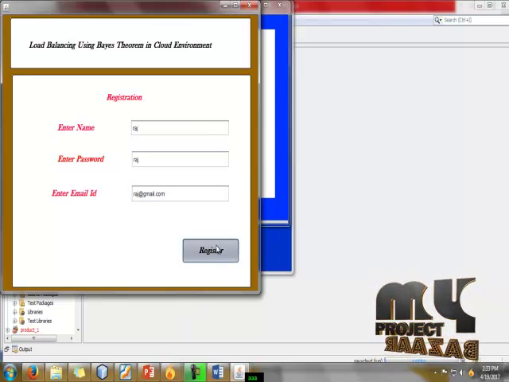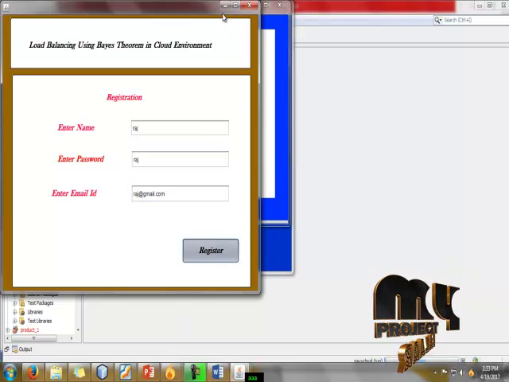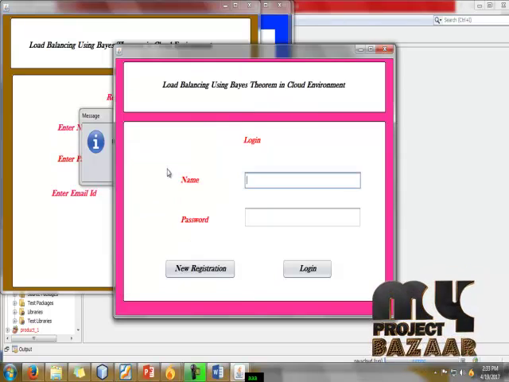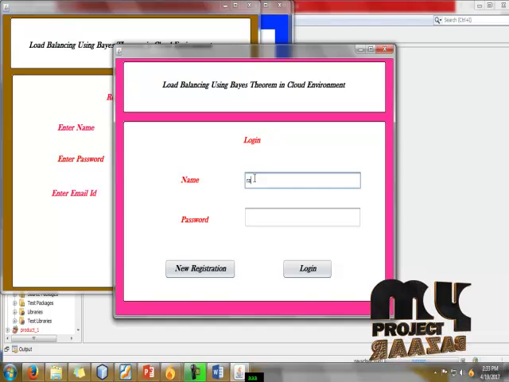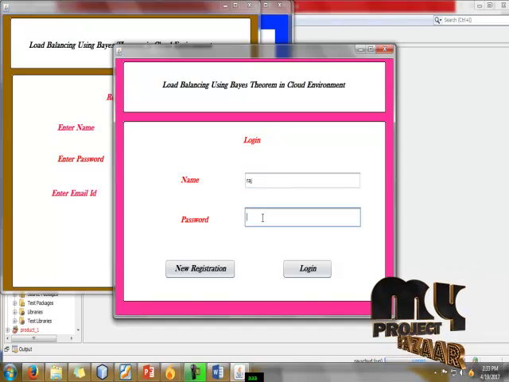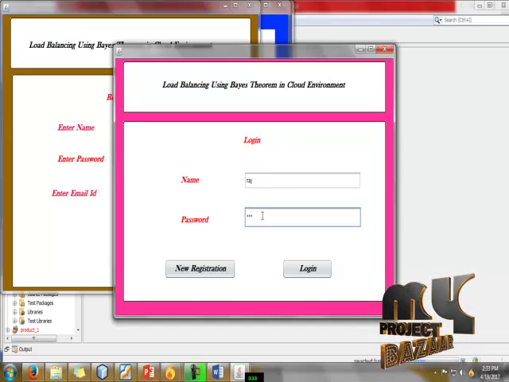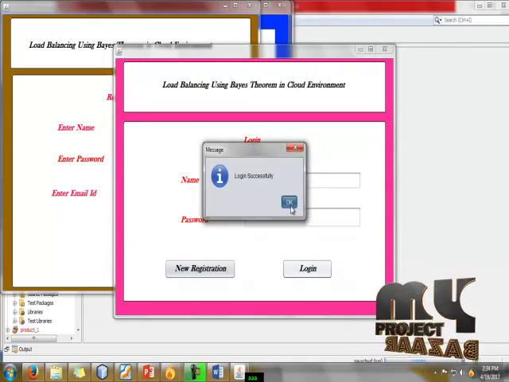Okay, register. It's successful. Then we give the ID, name, and after that, the password. Okay, login means login successfully.